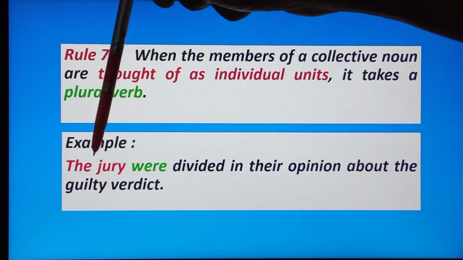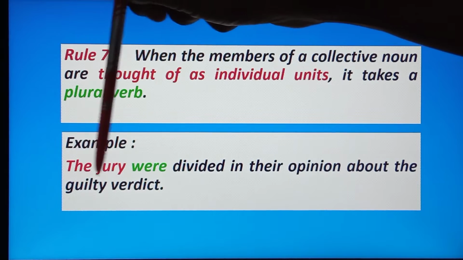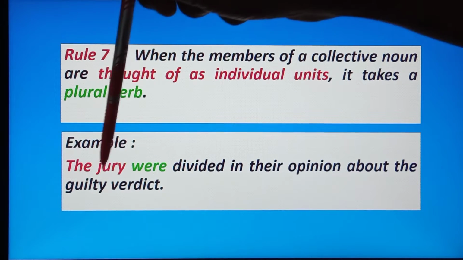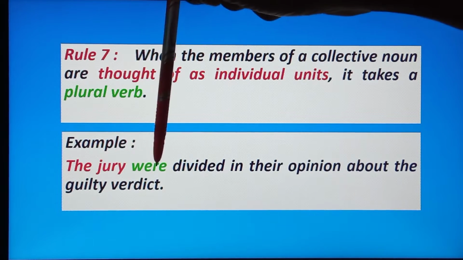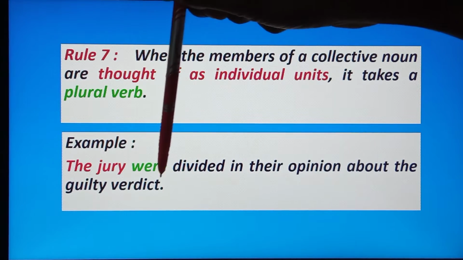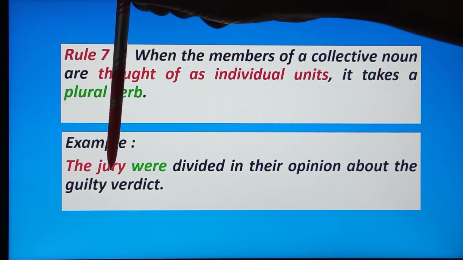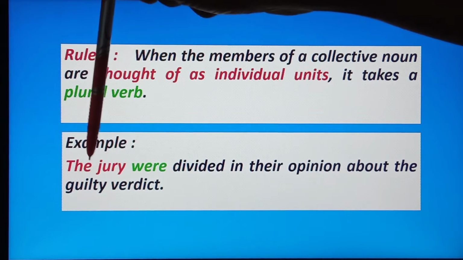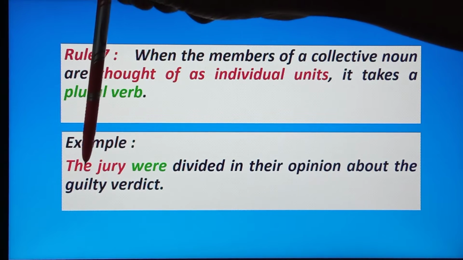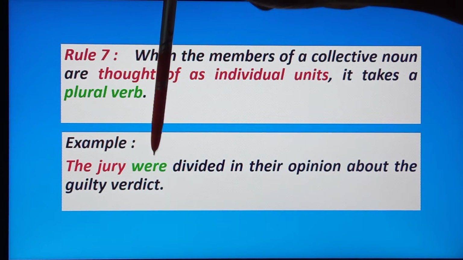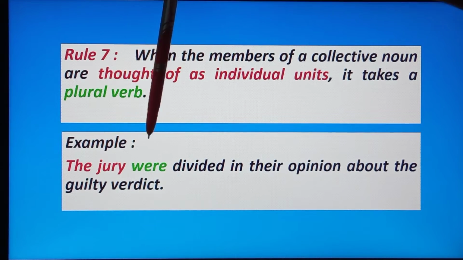But actually, the jury means the members of the jury. So it will be plural form. Okay, so we are putting a plural verb. The jury is actually a collective noun, but actually it means the members of the jury. So we are putting the plural verb. Okay,